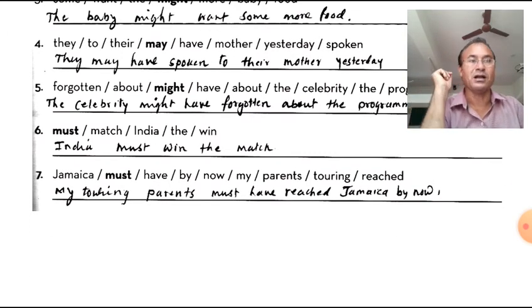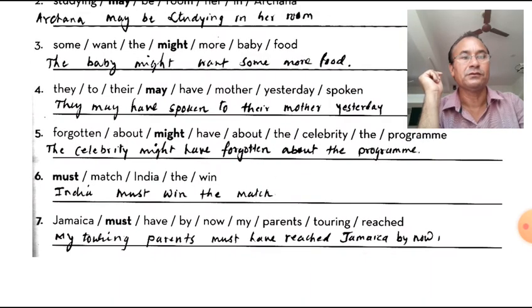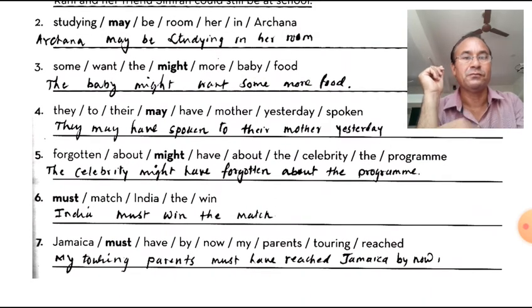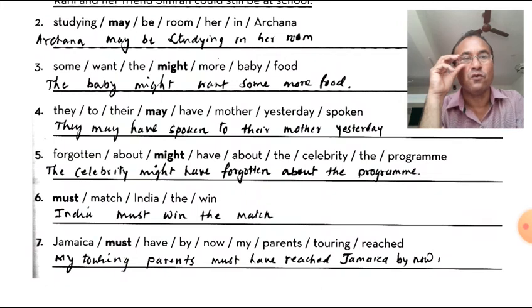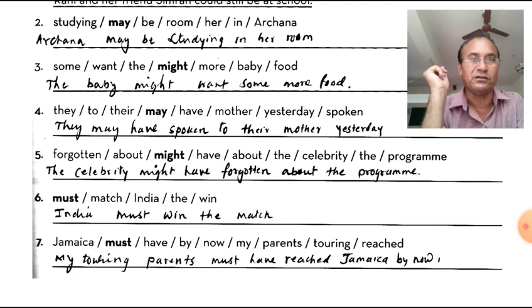Now the last one: Jamaica, must, have. Now have is given, then you will have to find V3 with have, must have, and V3 for the subject. So first try to find out the subject. What is the subject there? Jamaica, must have, by now, my, parents, touring, reached.